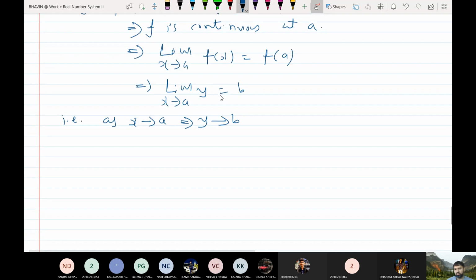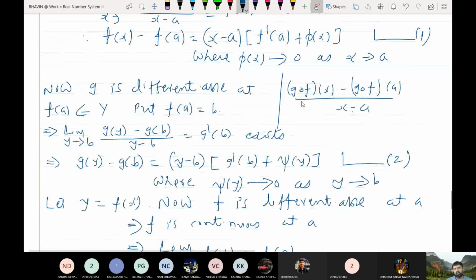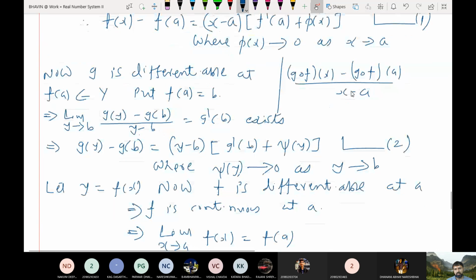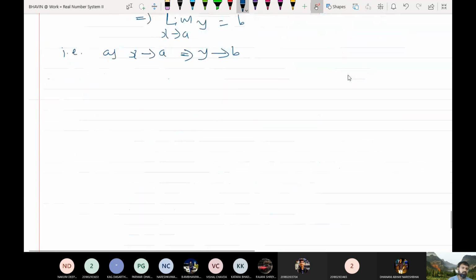Now consider this portion. I told you that somehow I need to bring in g compose f at x minus g compose f at a. Now let us consider this quantity.